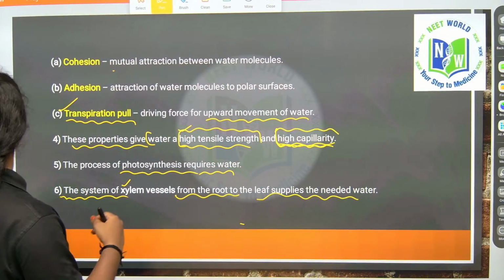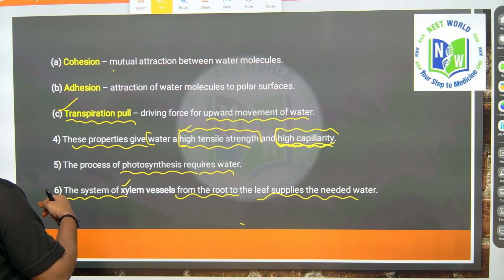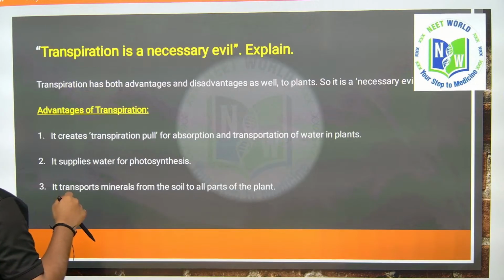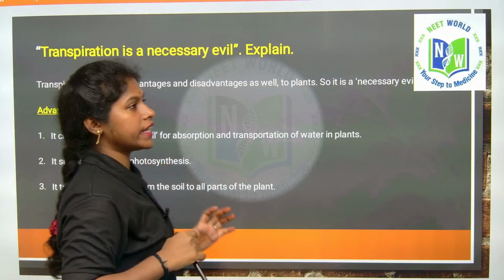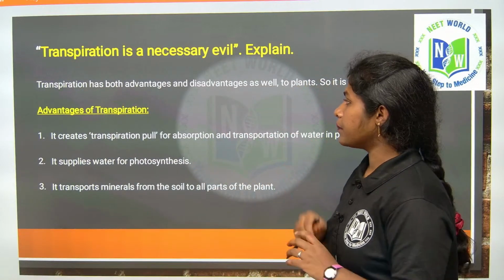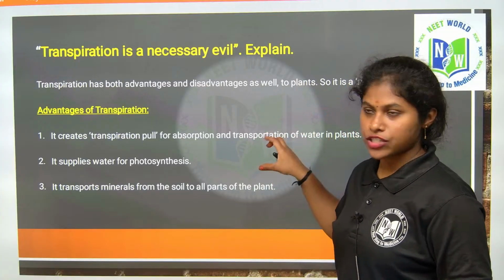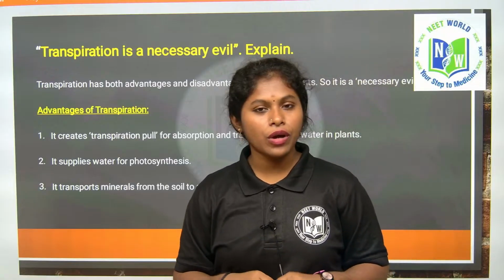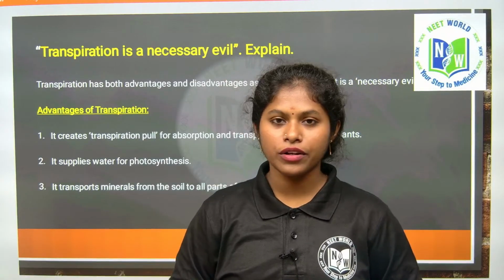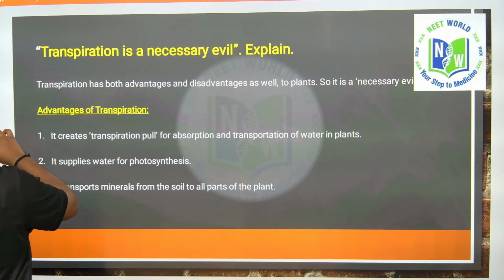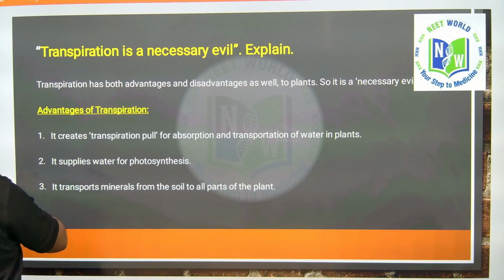This was about the ascent of sap. Got it? Tomorrow's session will cover a new question: transpiration is a necessary evil. Why do they call transpiration a necessary evil? We'll see in the next session. If you have an answer, please let me know in the comment section. If you have any doubt, let me know and I will solve your doubts. This is today's session, students. Let's meet in tomorrow's session.